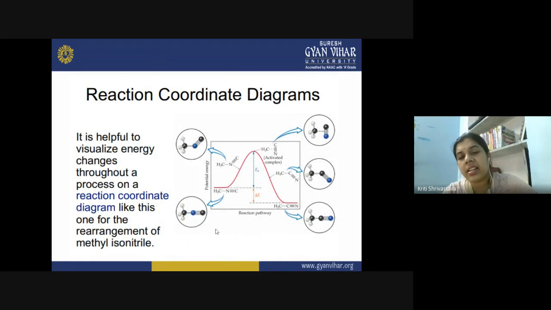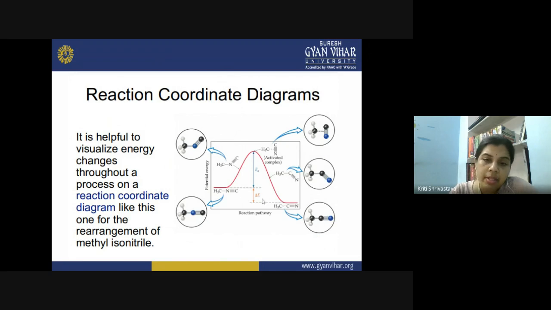Then let us see the reaction coordinate diagrams. They are very useful when you are visualizing the energy changes throughout a process, like this one for the rearrangement of methyl isonitrile. We have seen this diagram in the previous slide, and it shows methyl isonitrile getting converted into methyl nitrile, methyl cyanide.